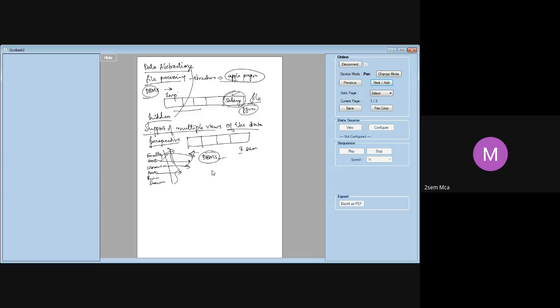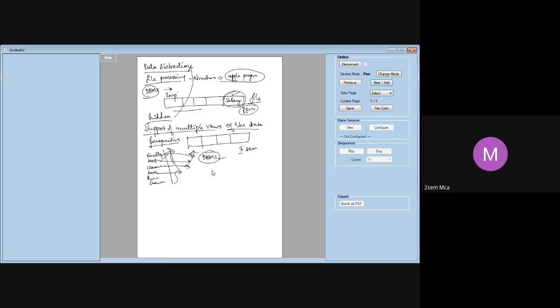The account person's perspective is different. But for everybody, what is the common information? Your name, your USN, which semester you belong to, the MCA branch. This is very important.